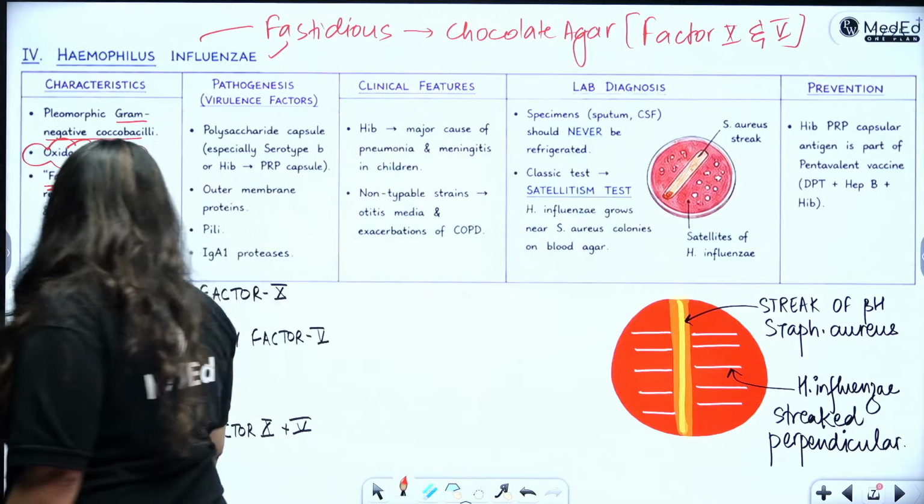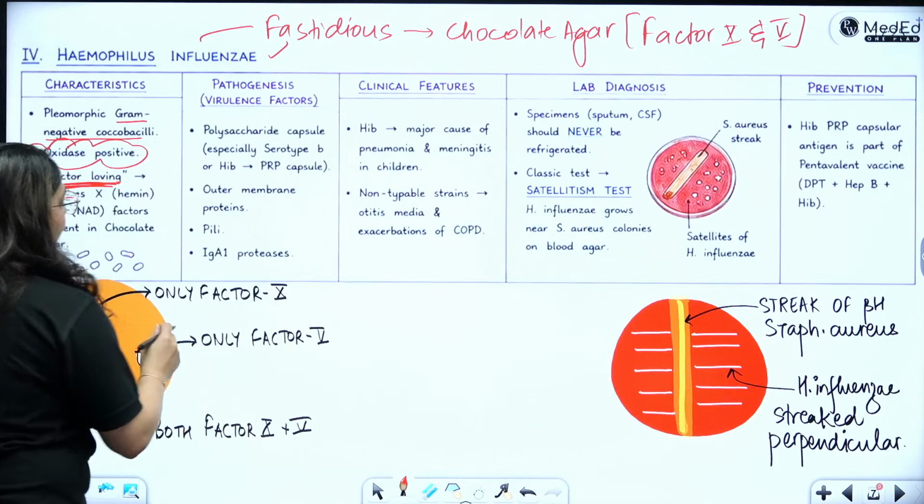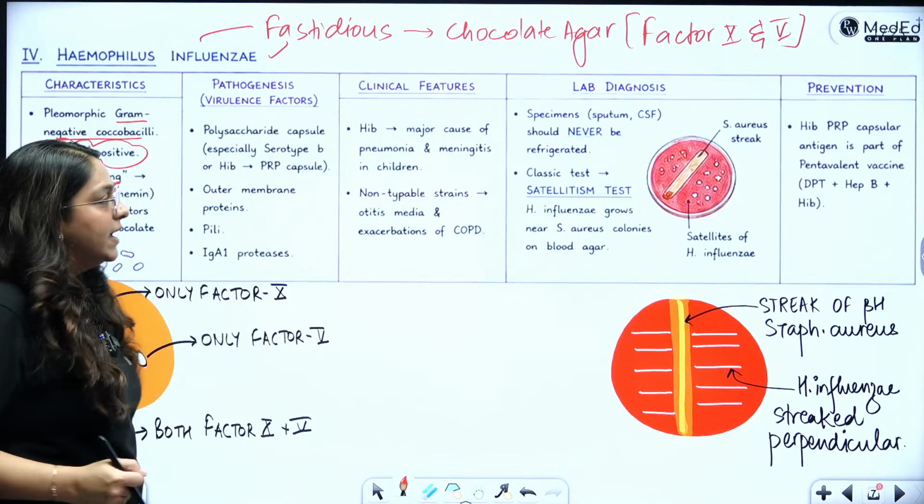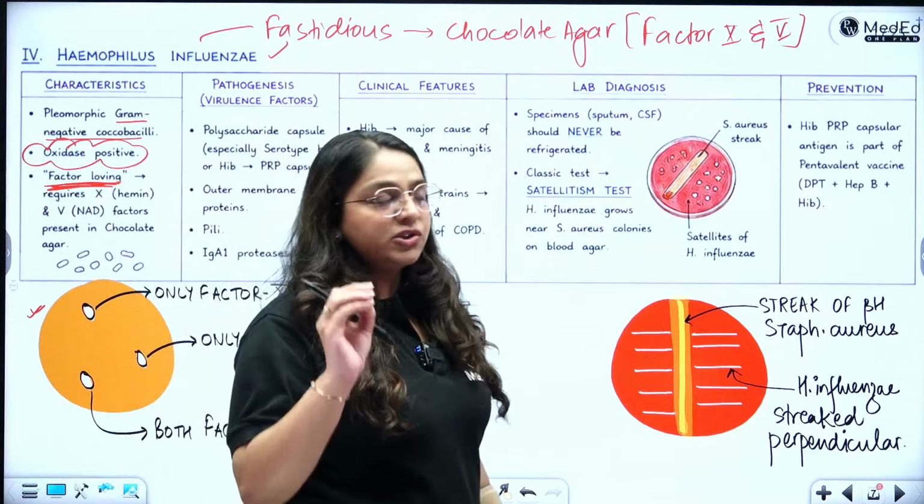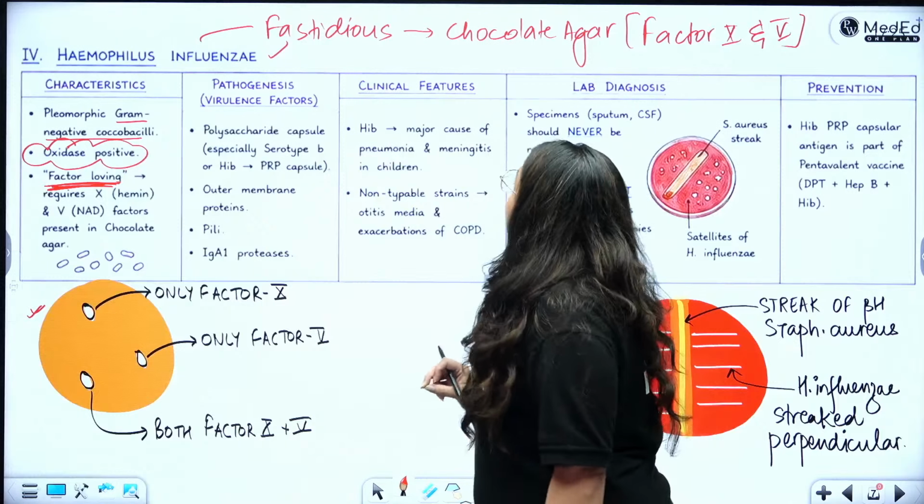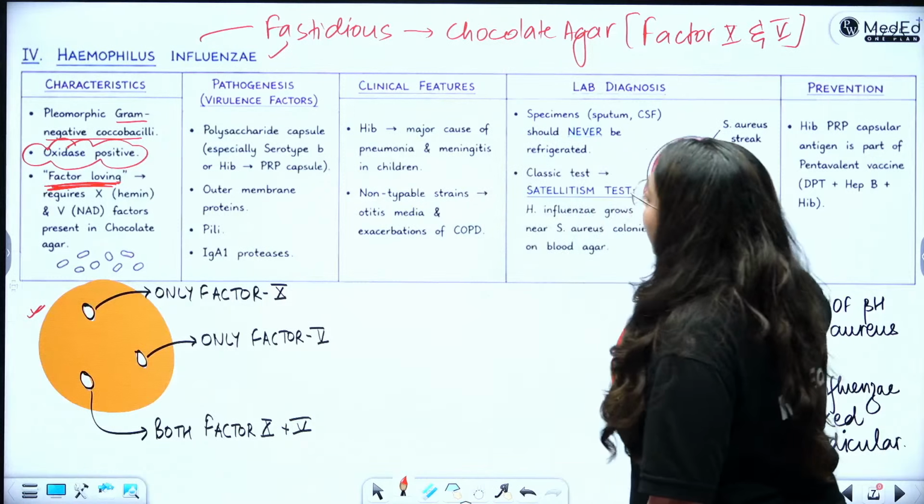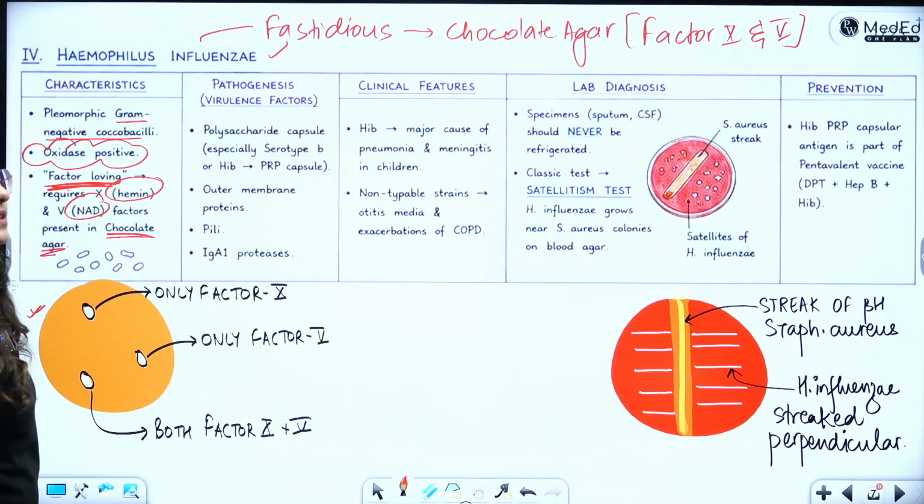How can I prove it in the lab? I can prove it by doing this factor X and V requirement test. So I will come on to it just a minute later. So basically on chocolate agar, it is getting factor X and V. Factor X is hemin and factor V is NAD, which are both present in chocolate agar. Therefore, it grows over there.